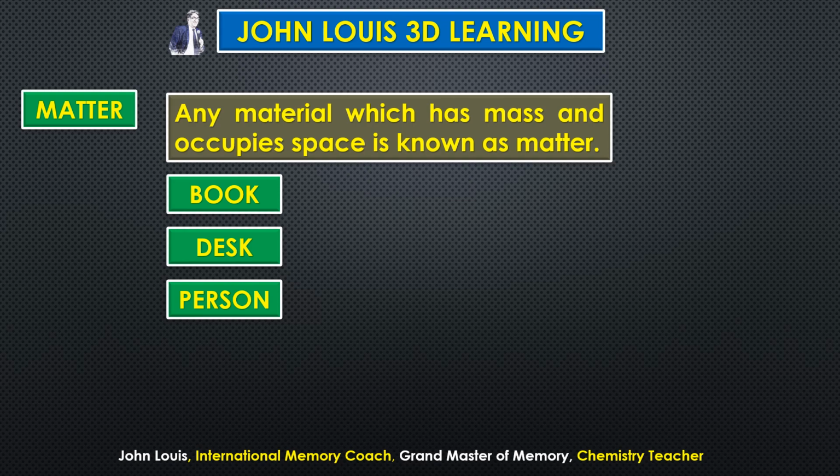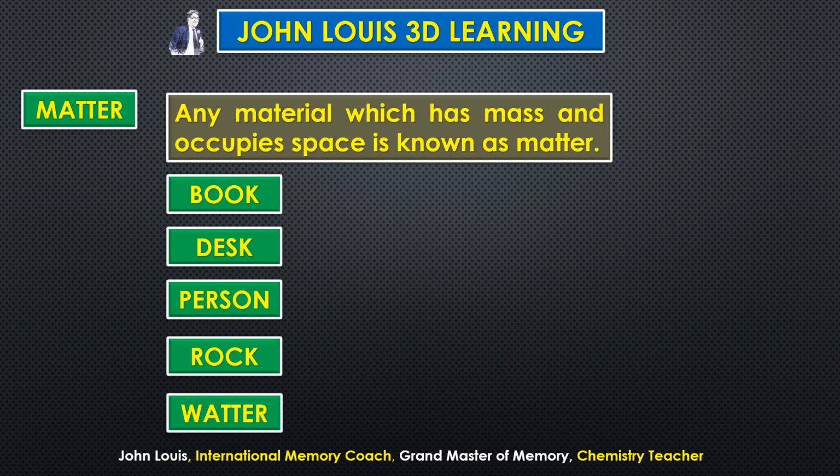Person, you take any person, me or you or anybody else, they have mass and they also occupy some space. Therefore person is also a matter. Rock, it has both mass and volume. Water, so here there is a spelling mistake, it should be W-A-T-E-R.